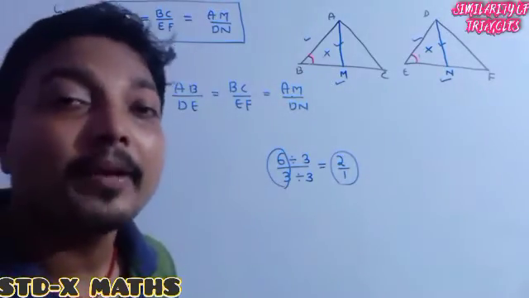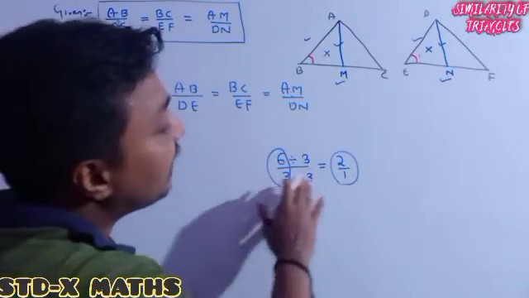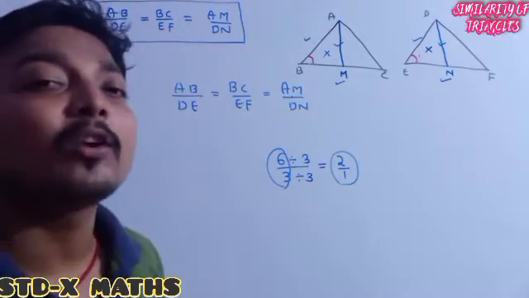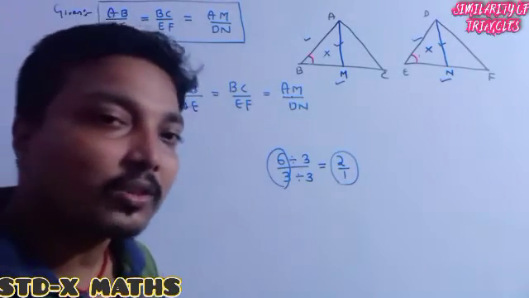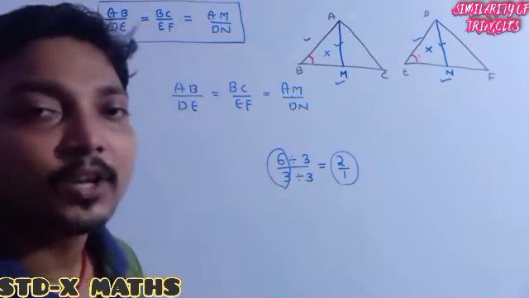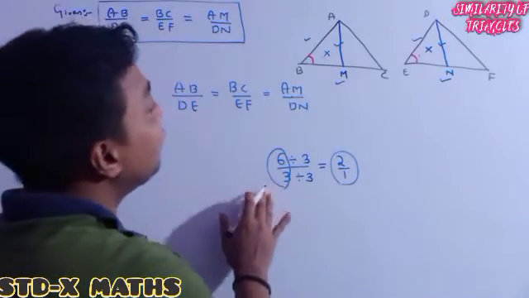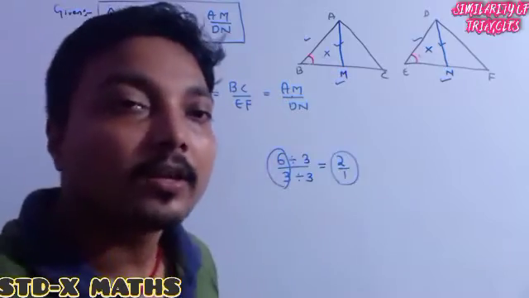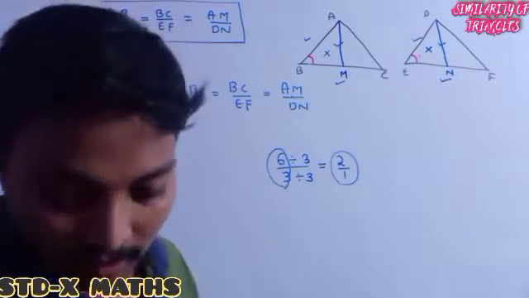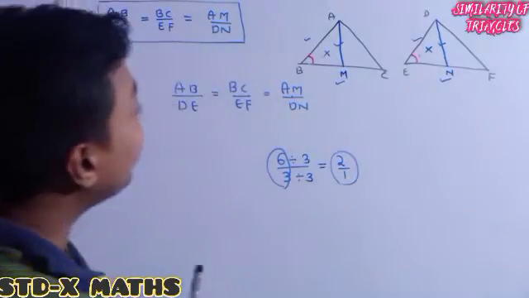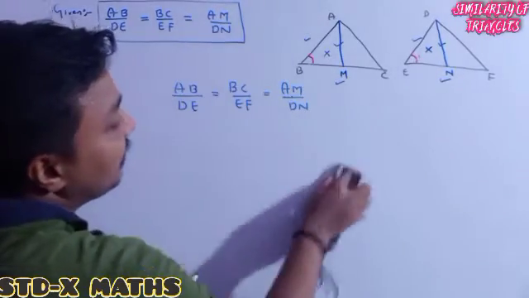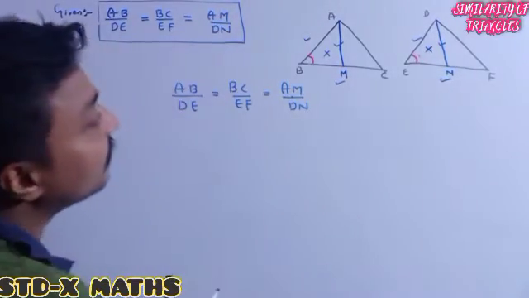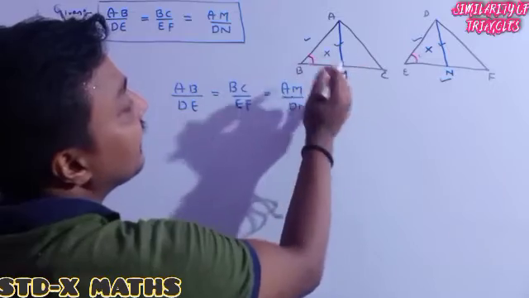Both are the same because they are equivalent fractions. Otherwise, one can say that whenever we divide the numerator and denominator by the same number, the fraction will remain the same.